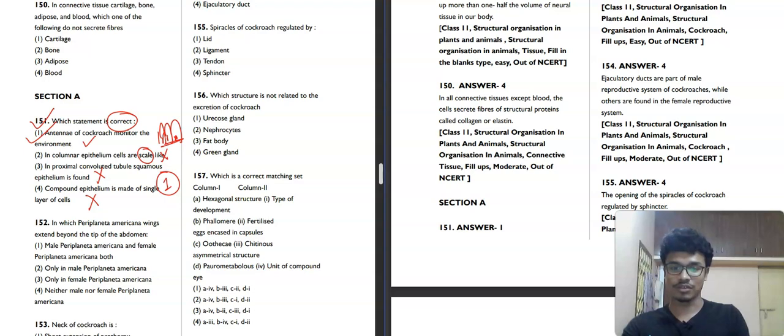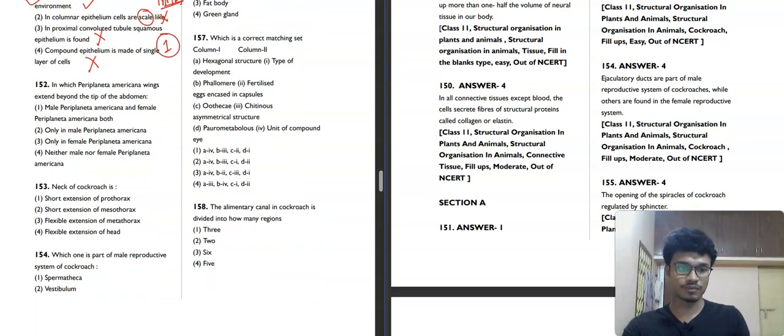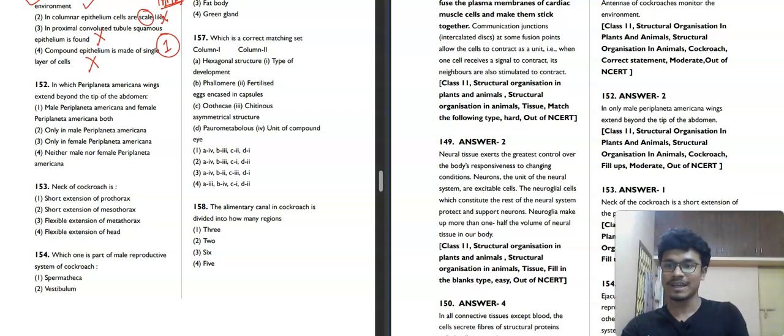Now moving towards the next question, question number 152. It is asking in which Periplaneta americana the wings extend beyond the tip of the abdomen. Male and female both? No, it's not true. Only in male Periplaneta americana, that means the cockroach, the wings extend beyond the tip of the abdomen. In female, no. So the second option will be our correct answer for this question.